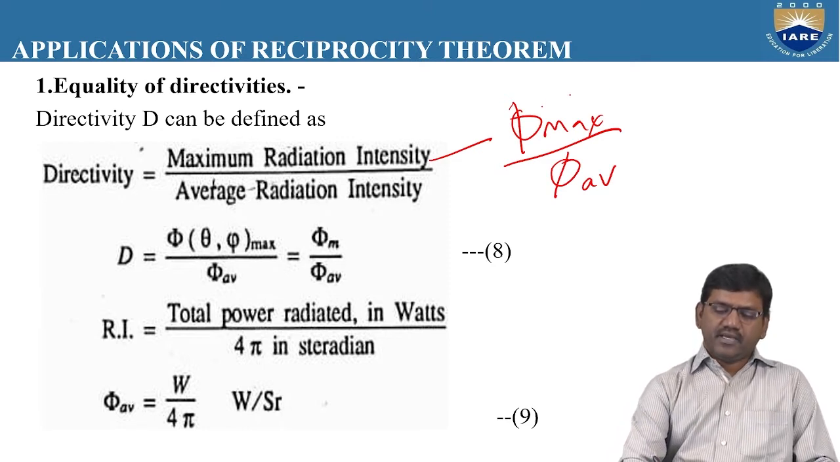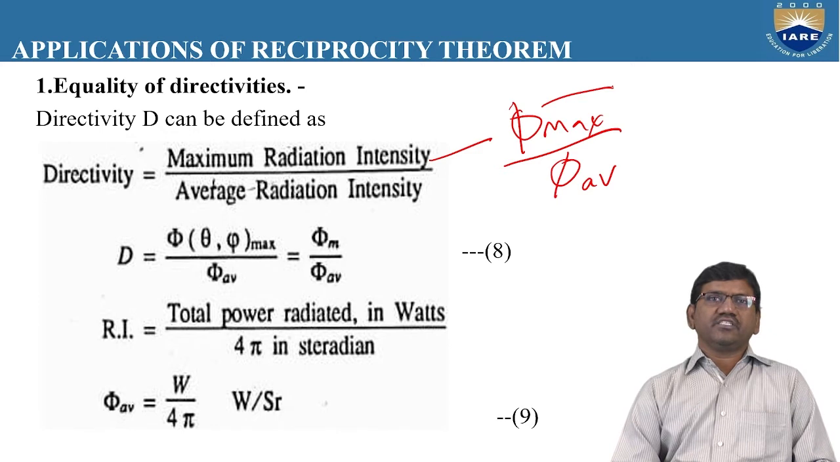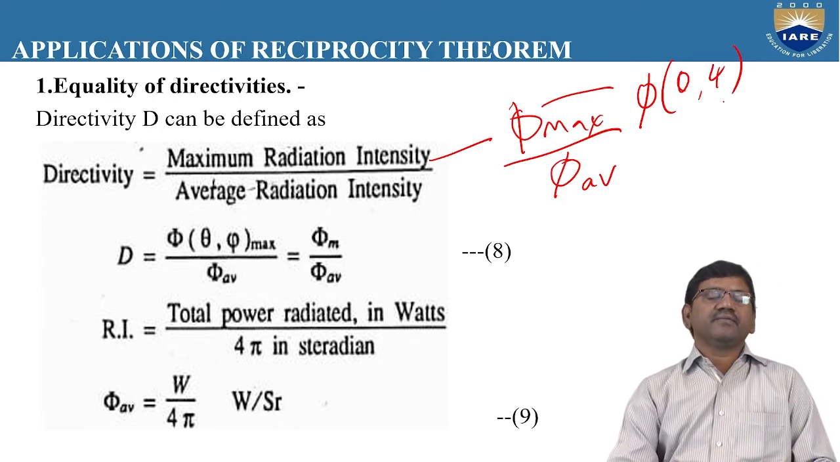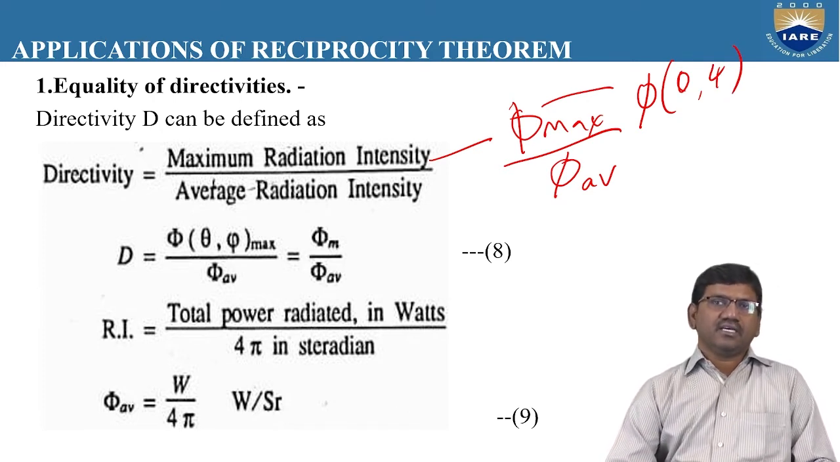So we can also write this pi here. Why? Because pi, the radiation intensity, is a function of theta comma psi, where theta is the polar angle and psi is the azimuth angle.